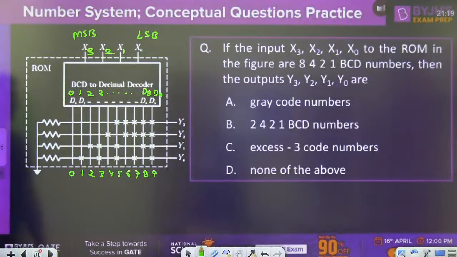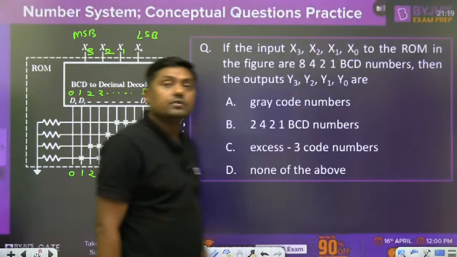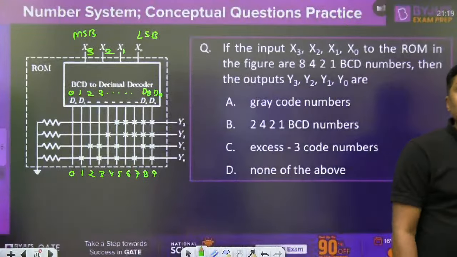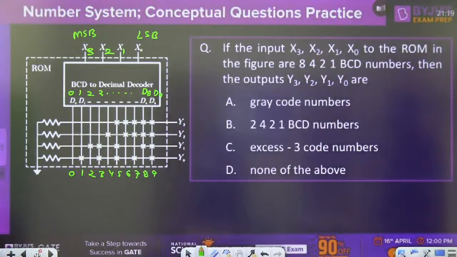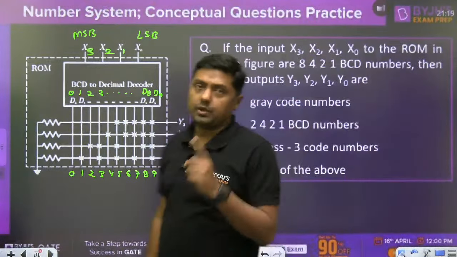Okay. Now tell me, the 8421 code is converted into which code? Gray code, 2421 BCD number, XS3 code, or none of these? None of this. Okay. तो किसमें convert हो रहा है? It is converted into. Now you have to watch this diagram very carefully.